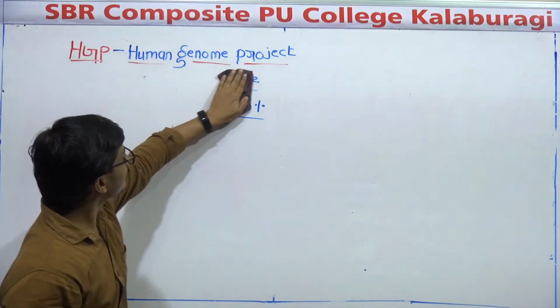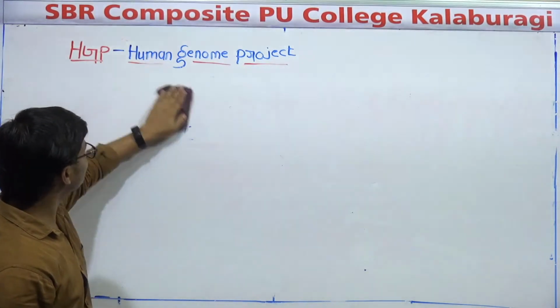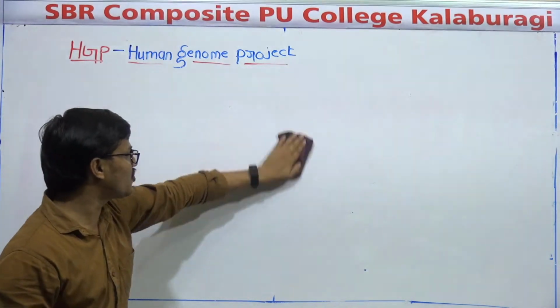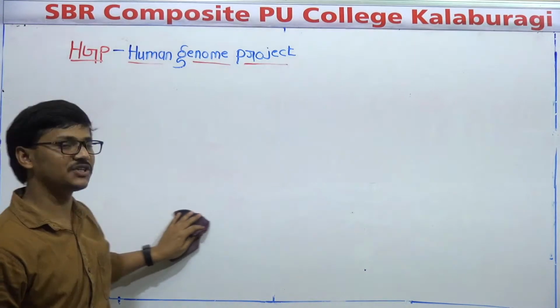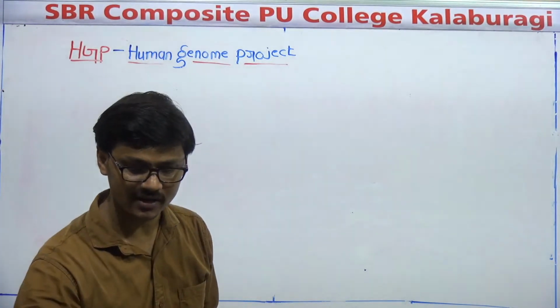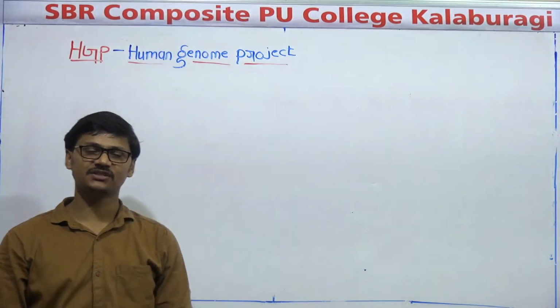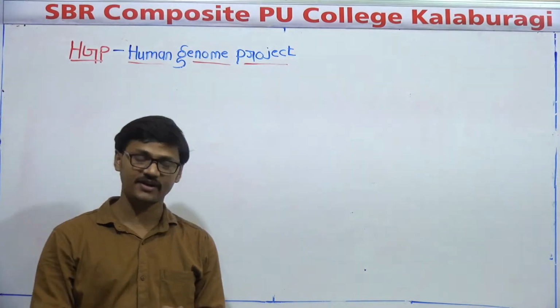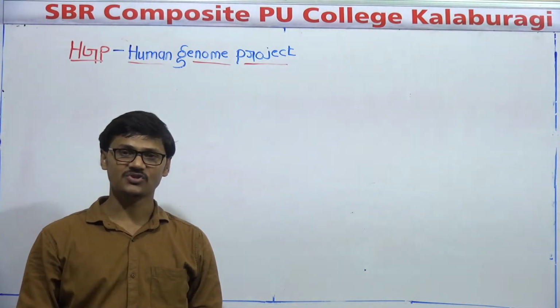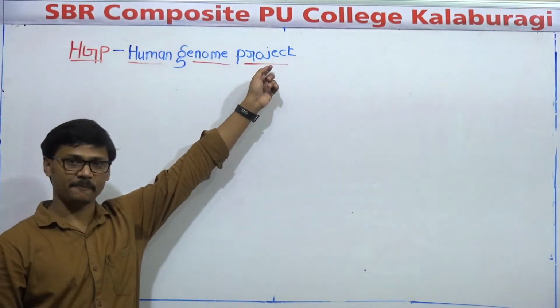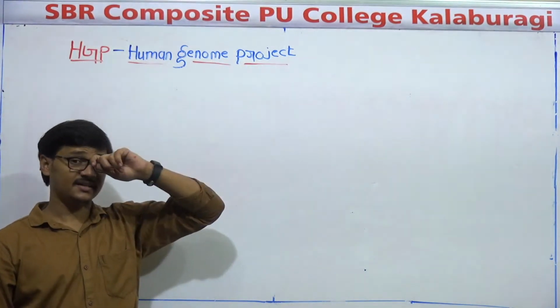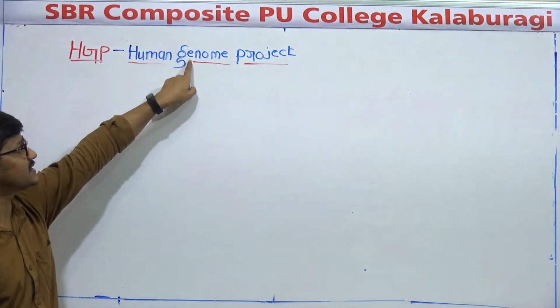what is the main purpose of this Human Genome Project? Scientists wanted to study all the genes that are present in a human cell. Okay? Not just a gene, its structure, its sequence, its function, they tried to study. And that project they call the Human Genome Project. Okay. And in this Human Genome Project, see here, this term, genome.